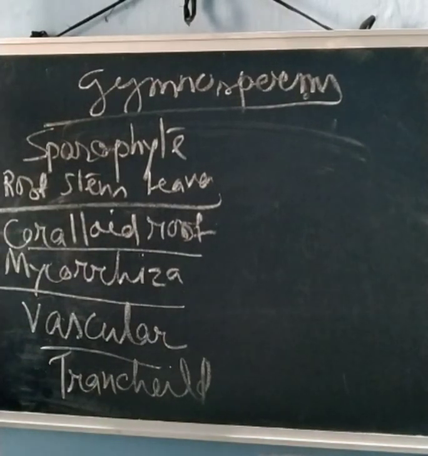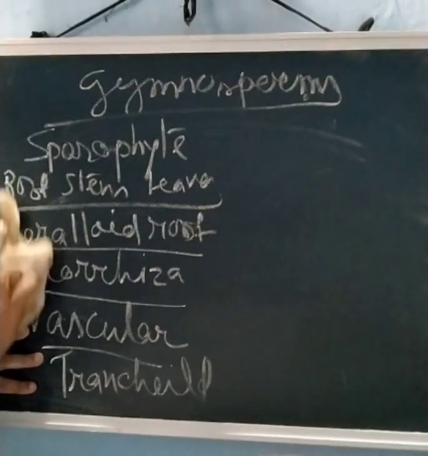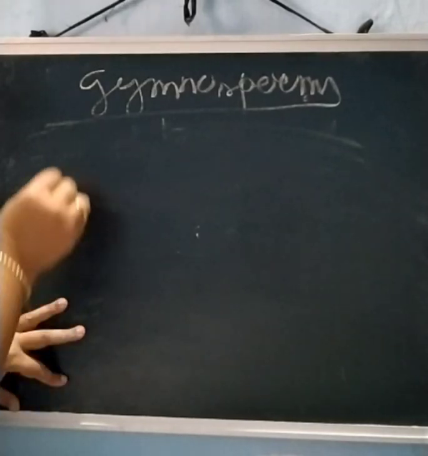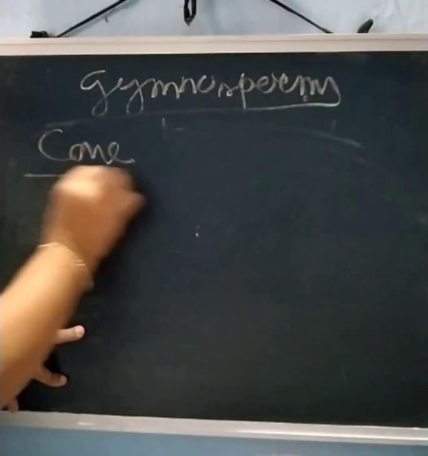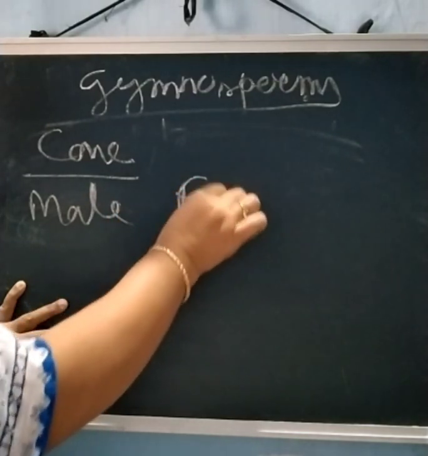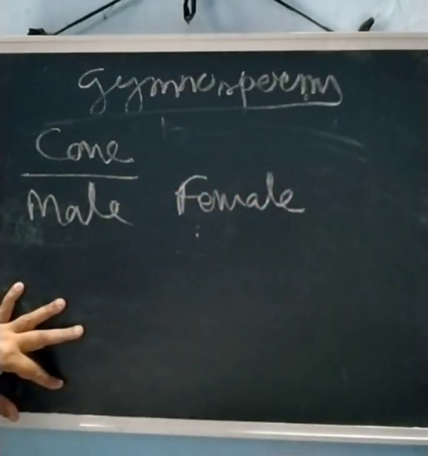Now come to the reproductive structure. What kind of flower does the sporophyte have? These are cone bearing. You can see male cone and female cone. So male plants and female plants are separate. One is the male cone.